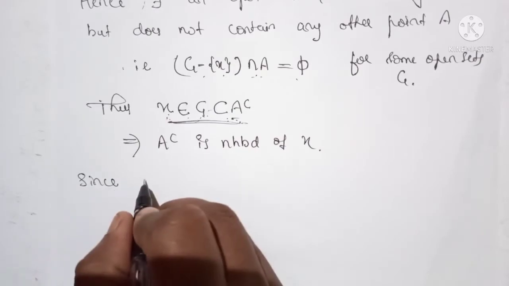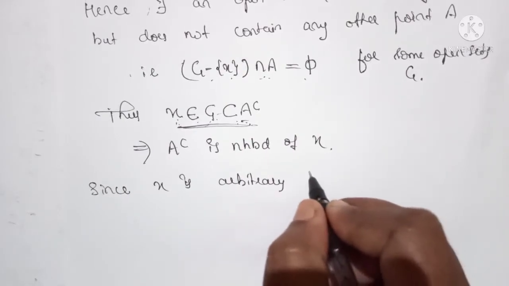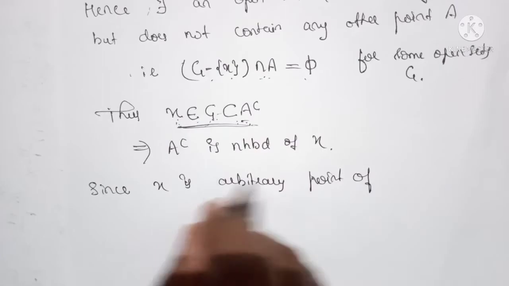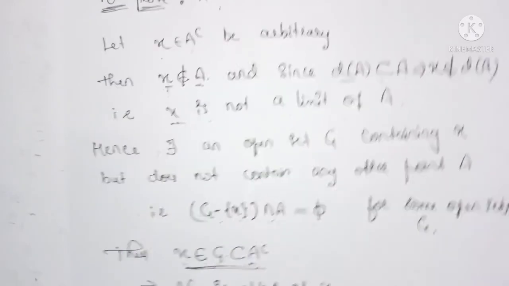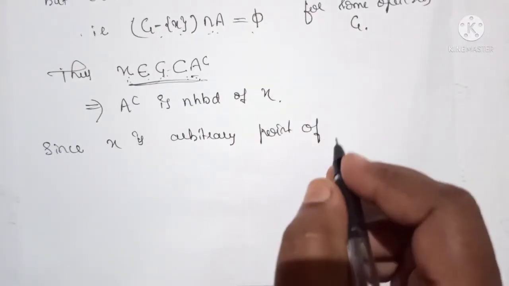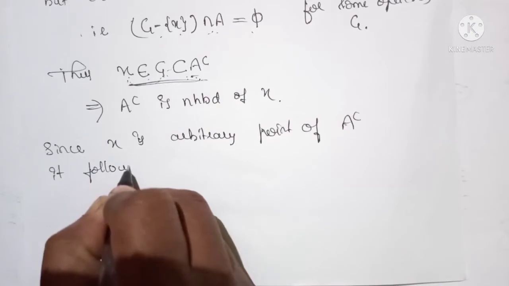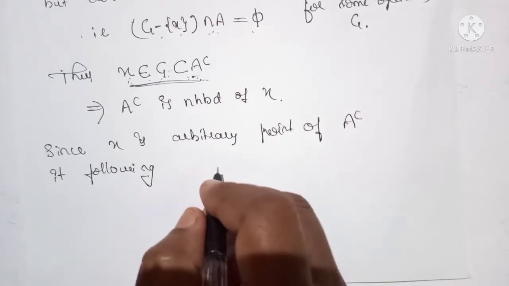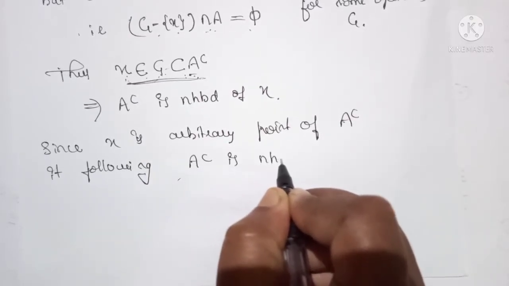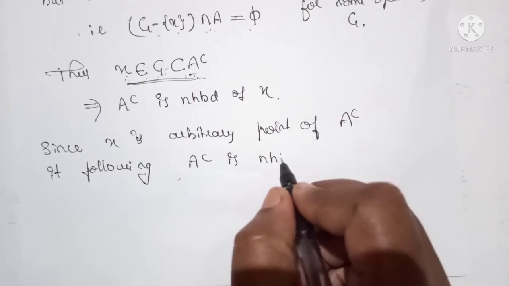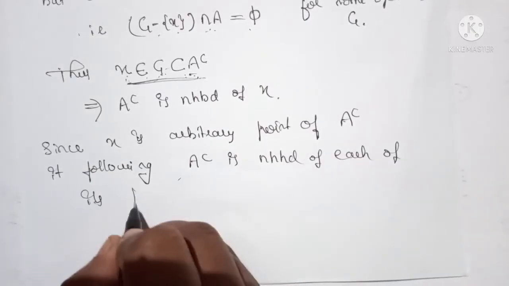Since x is arbitrary, as we considered at the start that x belongs to A complement is arbitrary, it follows by the properties of the neighborhood of a point that A complement is a neighborhood of each of its points.